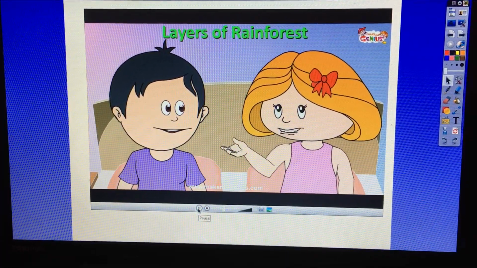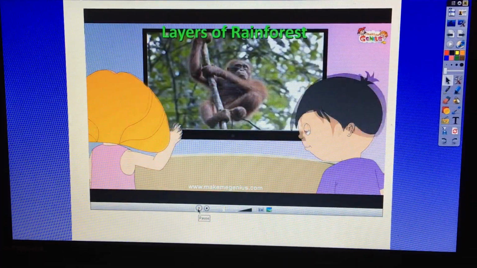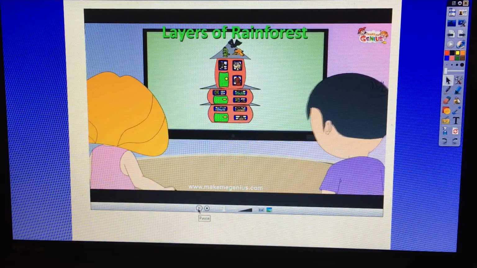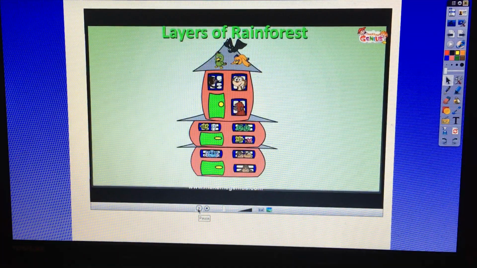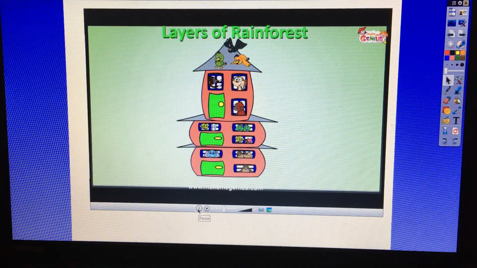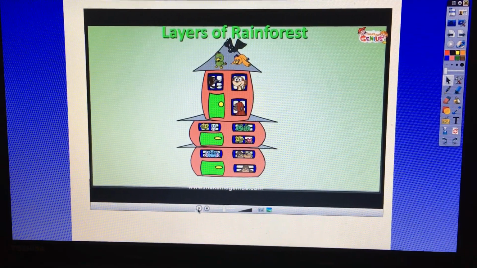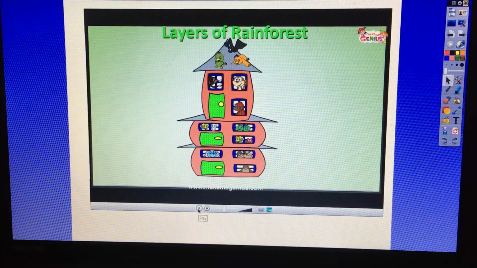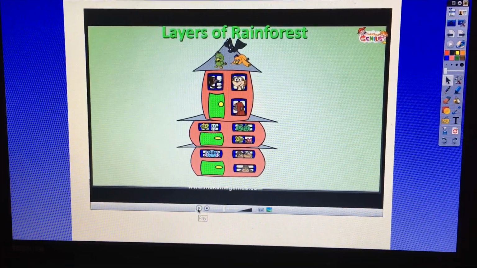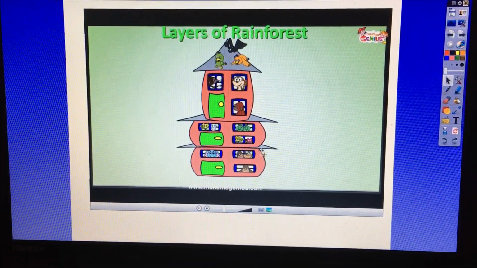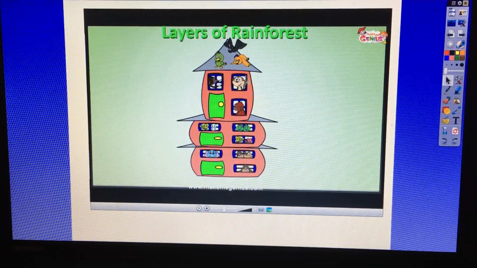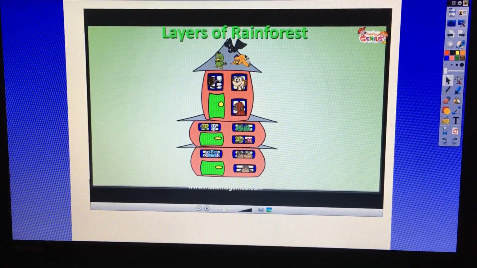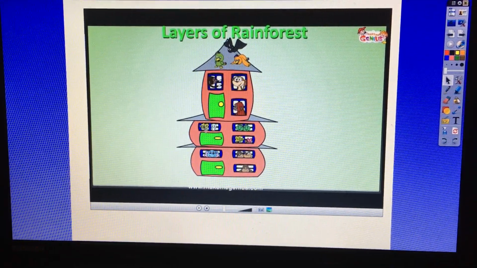Let me explain as per your example. Now look at this. Here is a building with 3 stories at the top. Oh, so many animals are peeping out of the windows. Can you see what animals are peeping out of the windows? Have a look. Pause the video. So I can see butterflies here. I can see monkeys. I can see different types of birds. I can see bats.